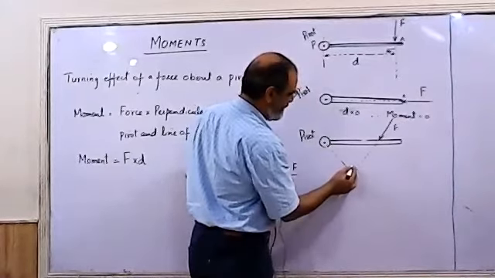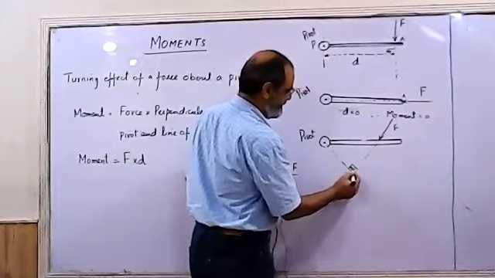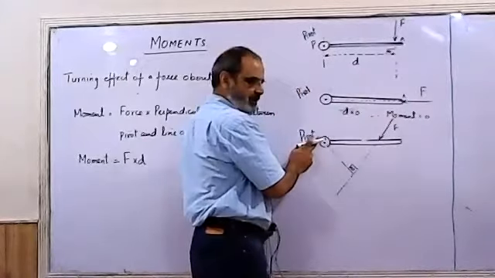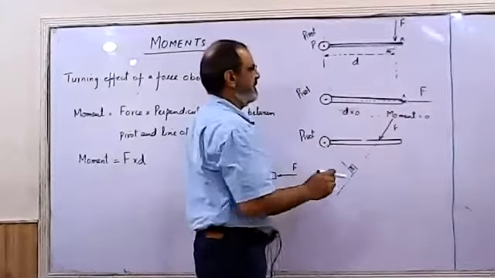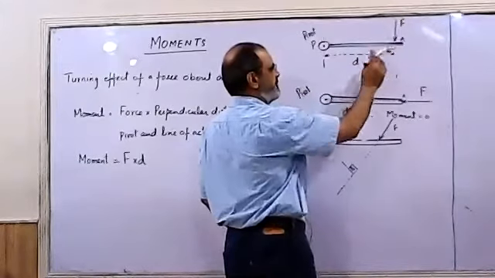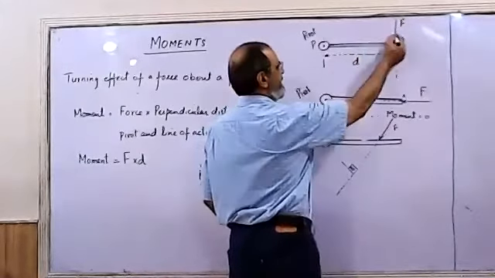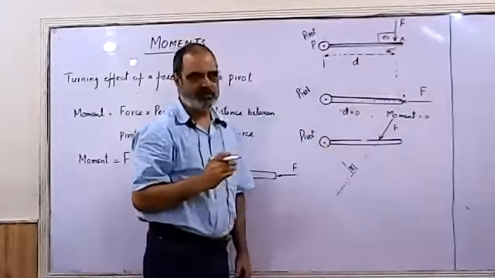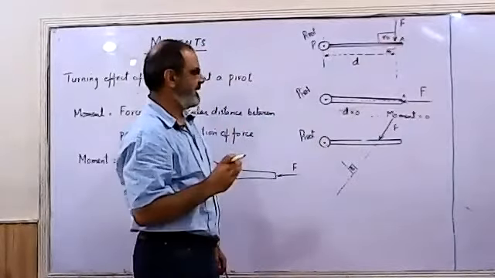Remember, I told you, you have to take a 90-degree angle between the line of force and the pivot. The line of force in this case is downward, the pivot is towards the left, and the angle between them is 90 degrees. So I'm taking the perpendicular distance between the pivot and the line of force.